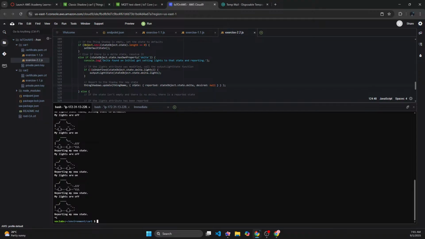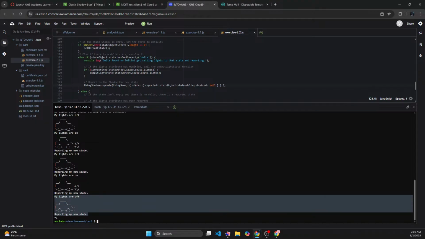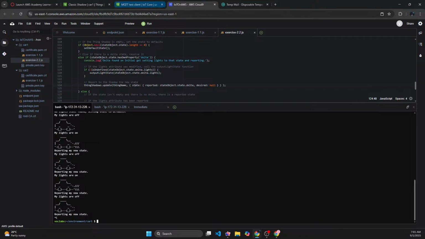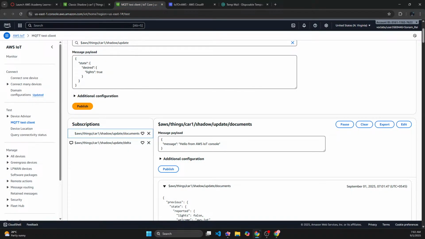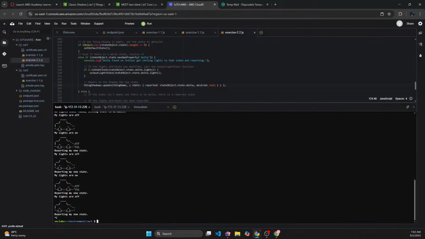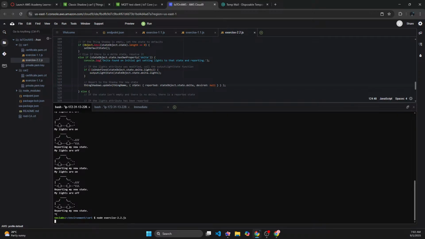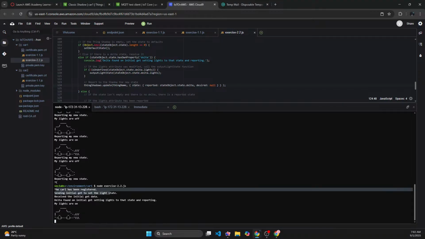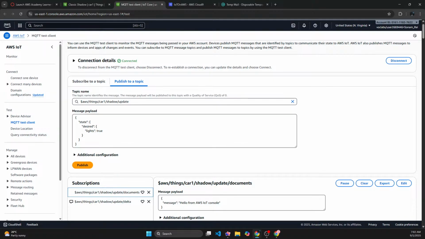And when my device comes online, I should not be able to turn it on, because of course I published the message when the device was offline. But because of IoT device shadows, when I turn it on, it gets the initial data, and according to the data, it will turn on or off based on the previous message. Right now I had it as true.